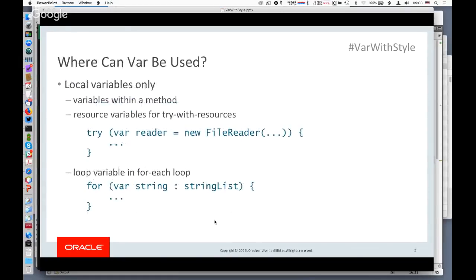Okay, so where can we use var? Like its title said, local variable type inference, it can be used only for local variables. And so that applies to variables that are declared within a method in an ordinary way. Notably, though, it also applies to resource variables in a try-with-resources statement, as you can see in the example there. And it also applies to loop variables in the for-each loop or in a conventional for loop for that matter. So those are all considered local variables.